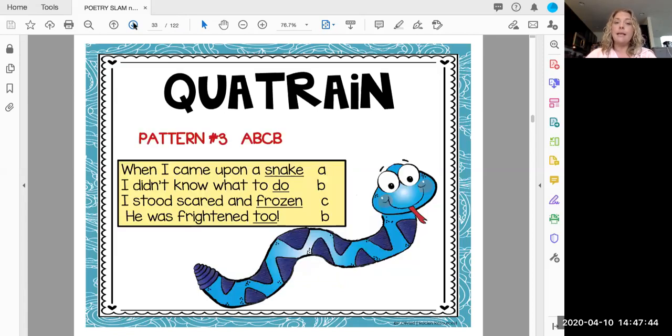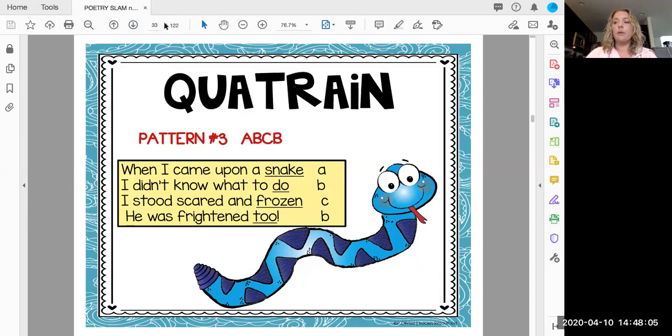Pattern number 3 is A, B, C, B. When I came upon a snake, I didn't know what to do. I stood scared and frozen. He was frightened too. So as you can see, the first 3 lines don't rhyme, but the very last line rhymes with line B, to and do. So those are our 3 different types of quatrains.